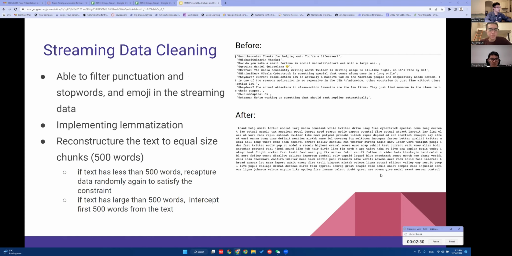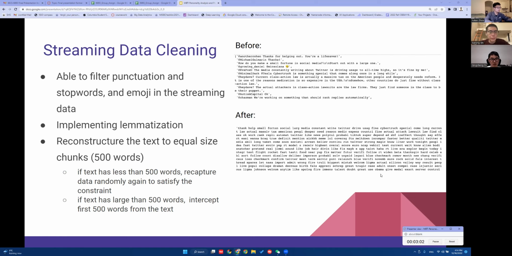Because we have two parts of data, each of them needs data cleaning. First, for the streaming data from the Twitter API, we have to filter the punctuation, the stop words, and emoji in the original data. We also implement lemmatization for the Twitter data to convert the text to its normal form.